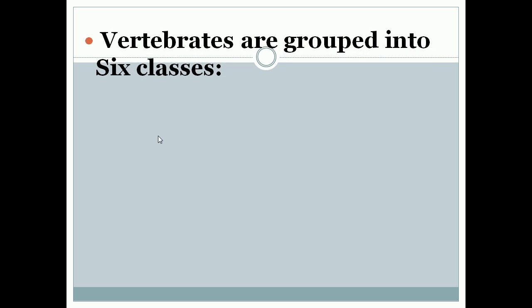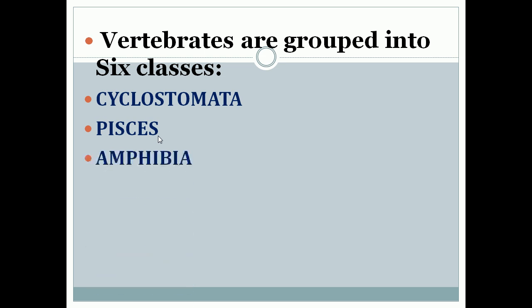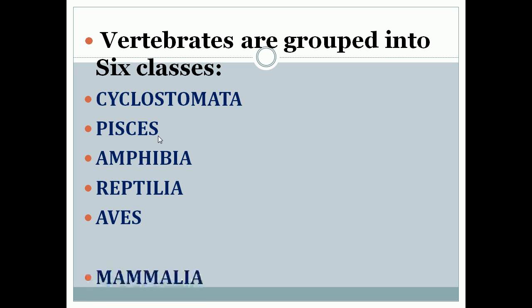So vertebrates are grouped into 6 classes. They are Cyclostomata, Pisces, Amphibia, Reptilia, Aves, Mammalia. Okay, so what are the 6 classes of vertebrates? Cyclostomata, Pisces, Amphibia, Reptilia, Aves and Mammalia. Let us see briefly about the classes of vertebrates in this class.